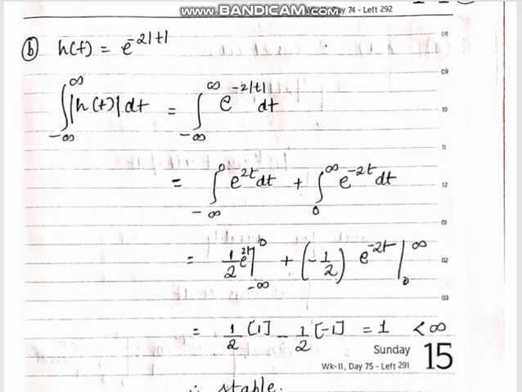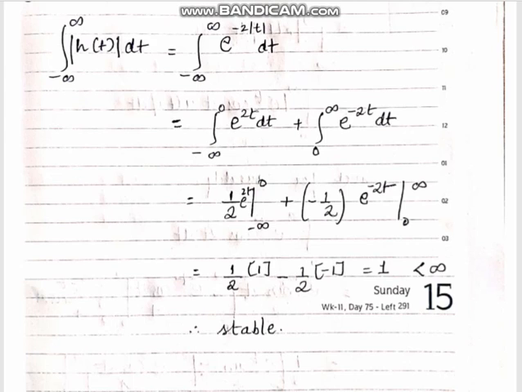Now we will move to our next example. This is also very easy. You are given h of t equal to e raised to minus 2t. Similarly, we first calculate the integral, divided from minus infinity to 0 and 0 to infinity. Here it is e raised to minus 2t, so it is a decaying exponential signal.